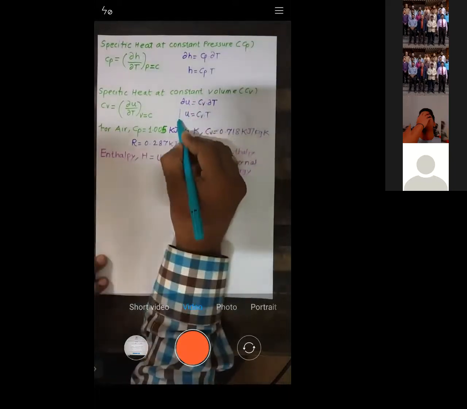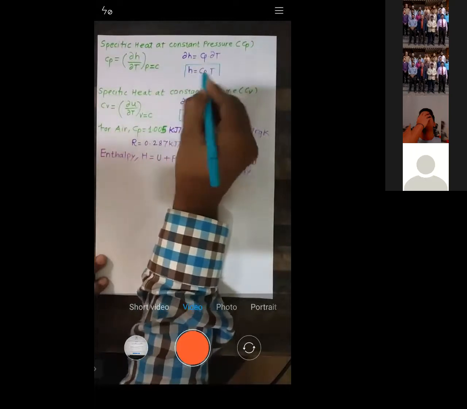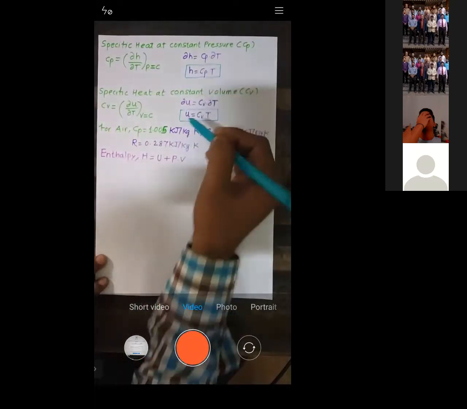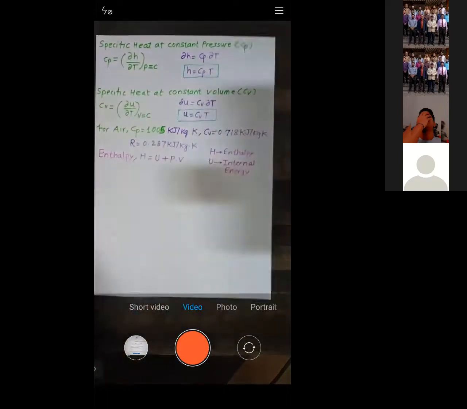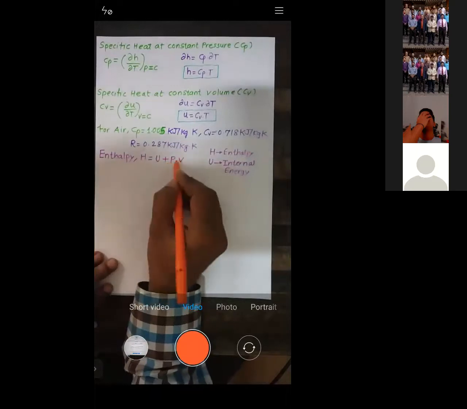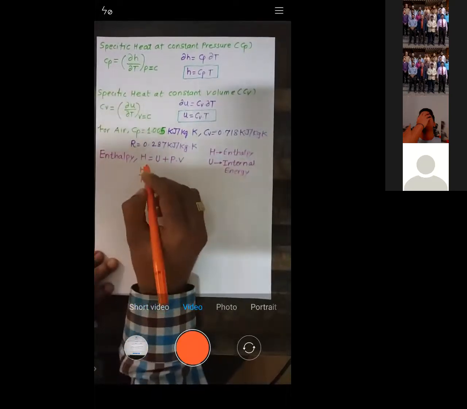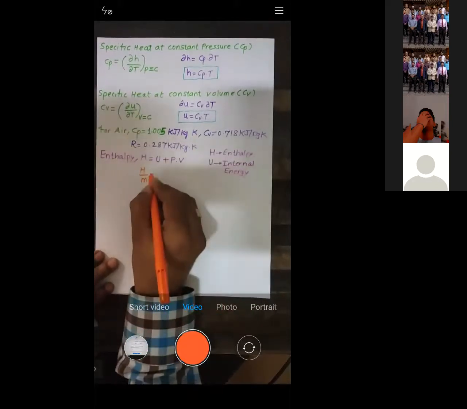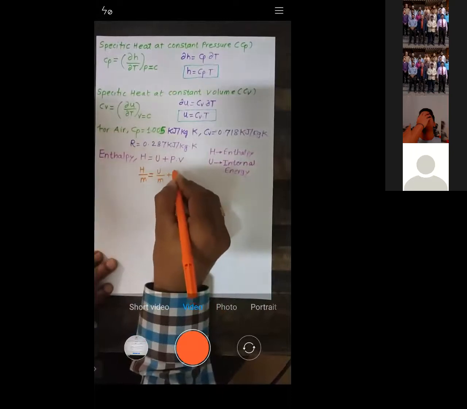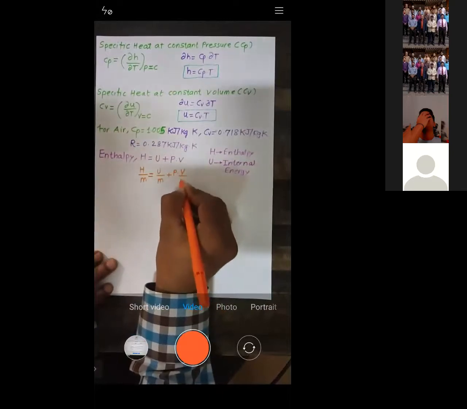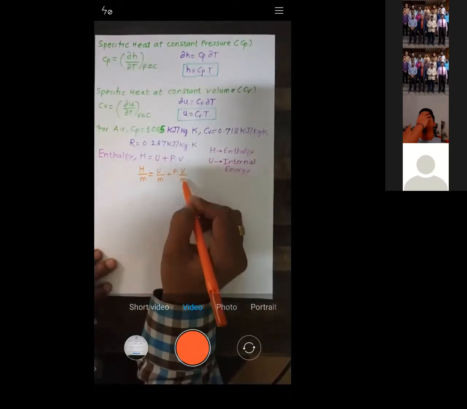Yes, sir. Okay, so we got the value of U, we got the value of H. You can see, but they are small. Here we have a capital, right? So what we will do is divide everything by mass. So H divided by mass. When you divide a capital term by mass, it becomes small. H by M is equal to U by M plus P. I will keep P as it is, and volume I will divide by mass. Every time I divided by mass, I wrote that mass below the volume.